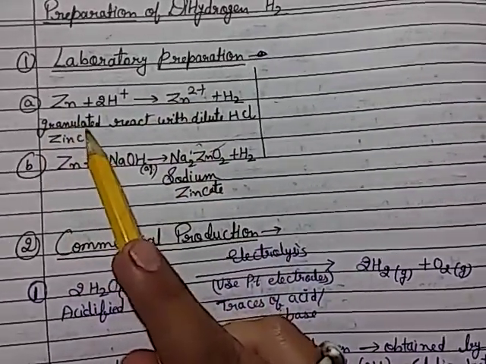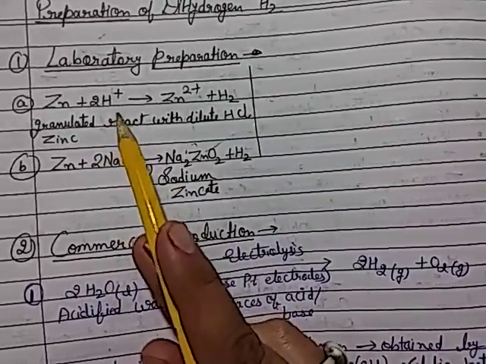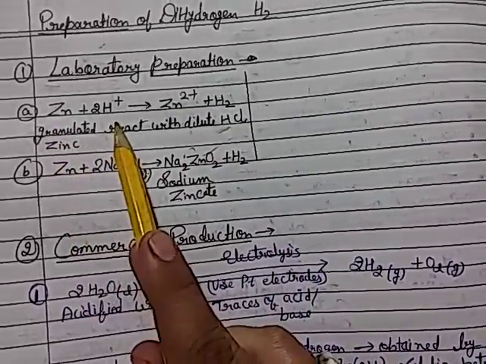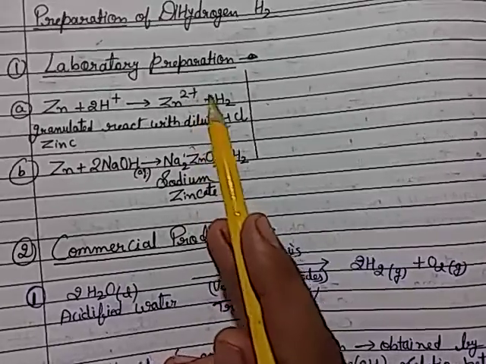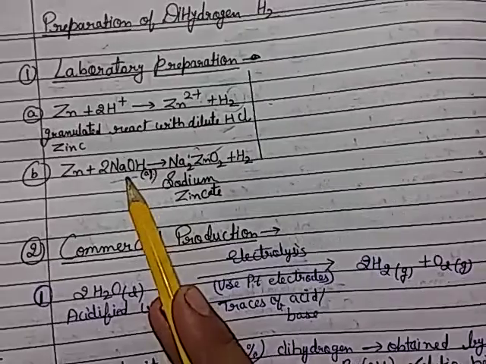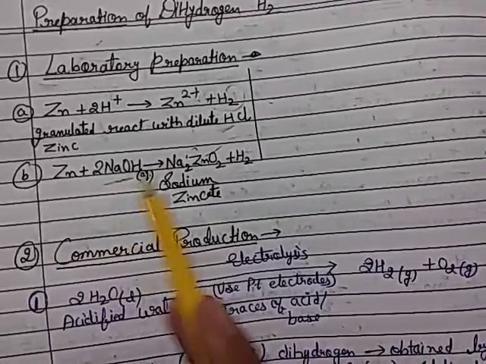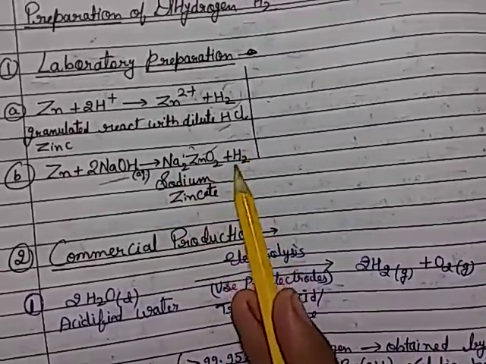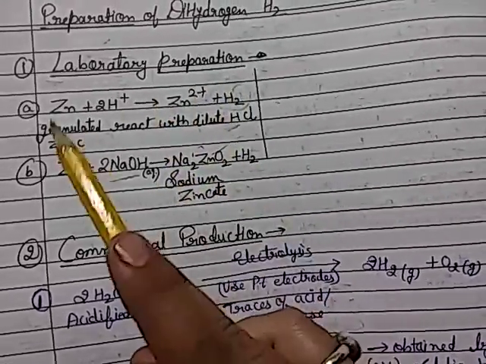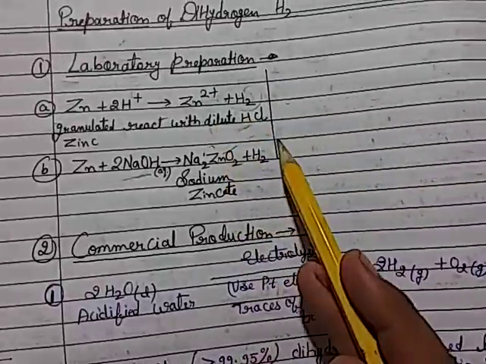We take granulated zinc and react it with dilute HCl. Dilute HCl gives H plus ions, and zinc reacts with H plus ion to form Zn2 plus and H2. Whenever zinc reacts with a base, NaOH, it forms Na2ZnO2, sodium zincate, and hydrogen gas evolves. So laboratory preparation is a simple method: zinc reacts with acid, zinc reacts with base, and H2 forms.